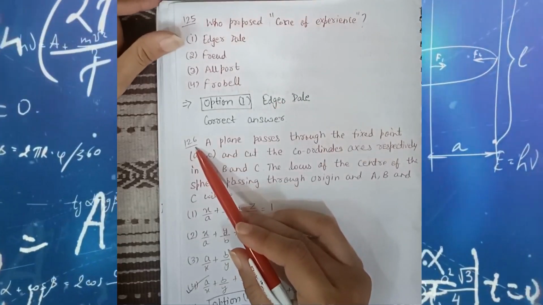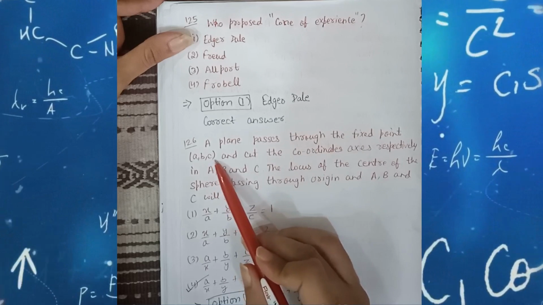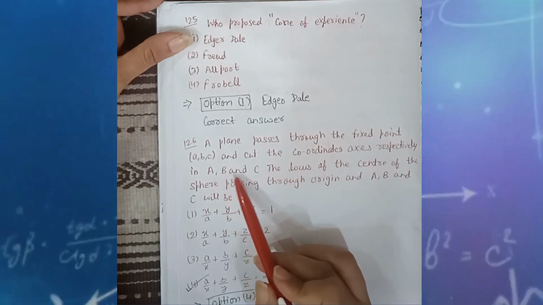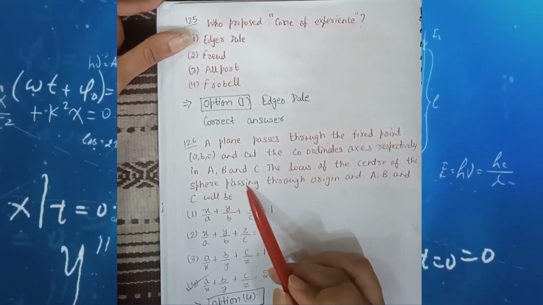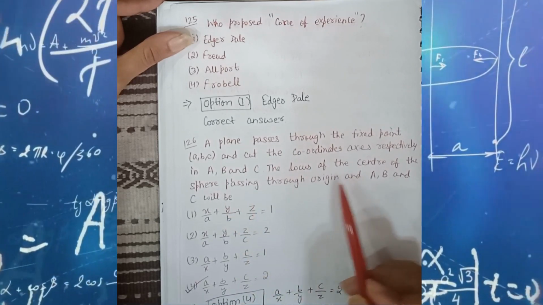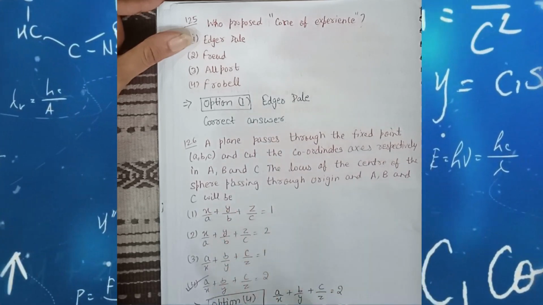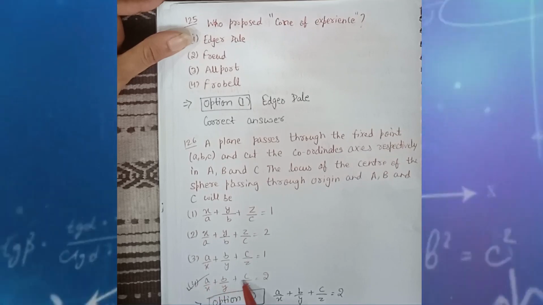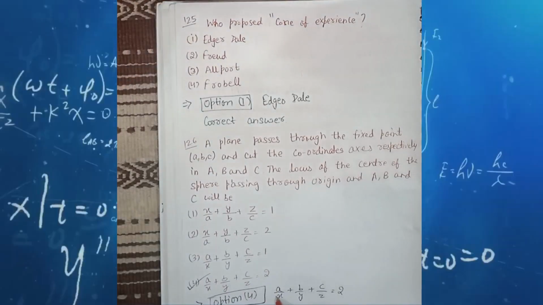Question number 126. A plane passes through the fixed point A, B, C and cuts the coordinate axes respectively in A, B and C. The locus of the center of the sphere passing through the origin and A, B and C will be. Which option is correct, students? After solving this, option number 4, a by x plus b by y plus c by z is equal to 2. Option number 4 is the correct answer.